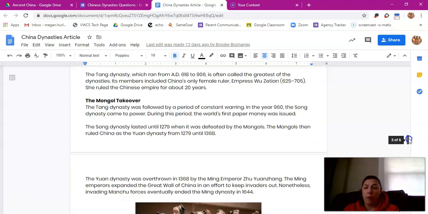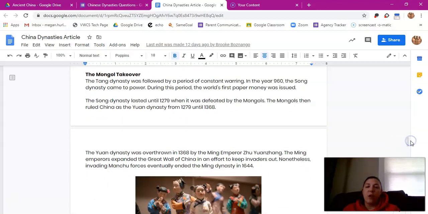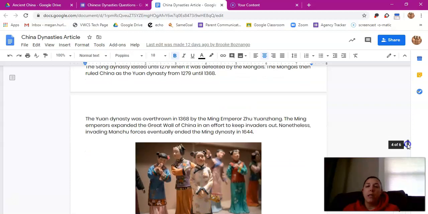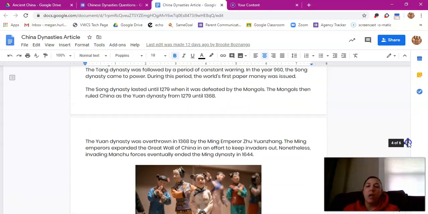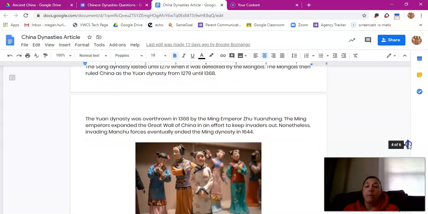The Mongol takeover. The Tang Dynasty was followed by a period of constant warring. In the year 960, the Song Dynasty came to power. During this period, the world's first paper money was issued. The Song Dynasty lasted until 1279 when it was defeated by the Mongols. The Mongols then ruled China as the Qin Dynasty from 1279 until 1368.